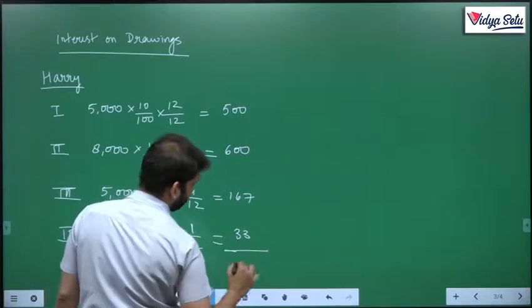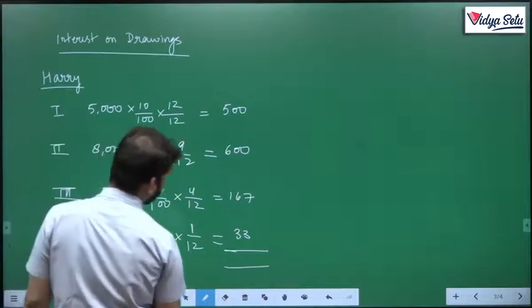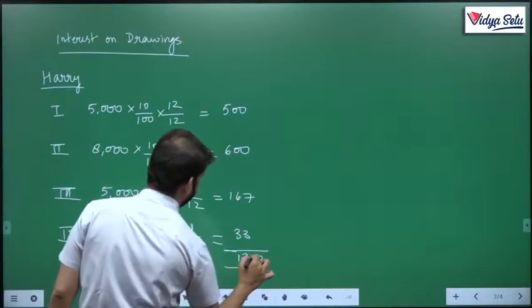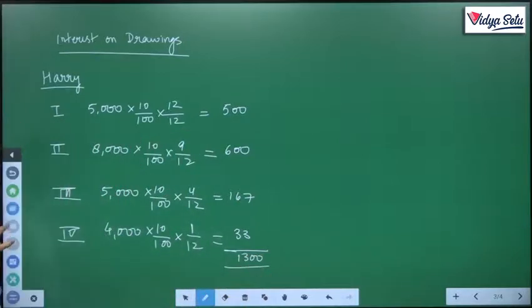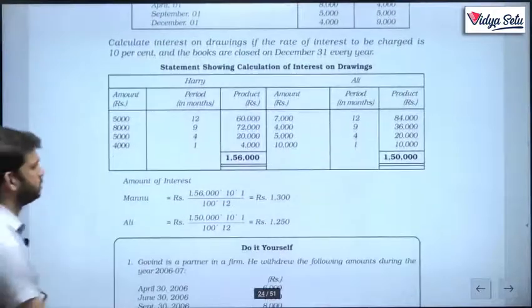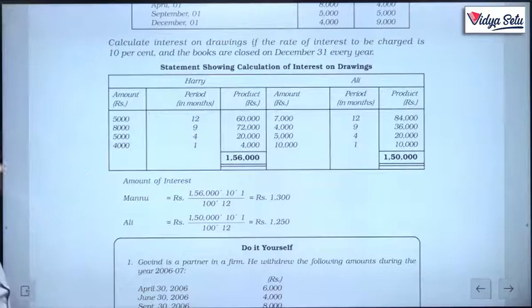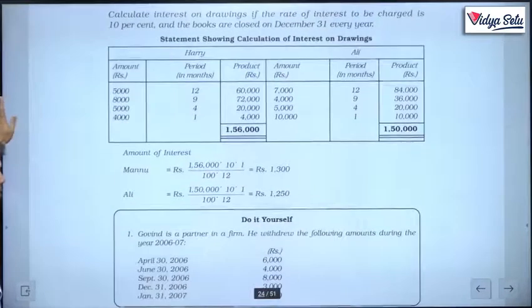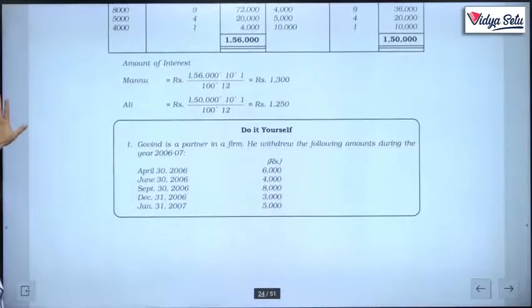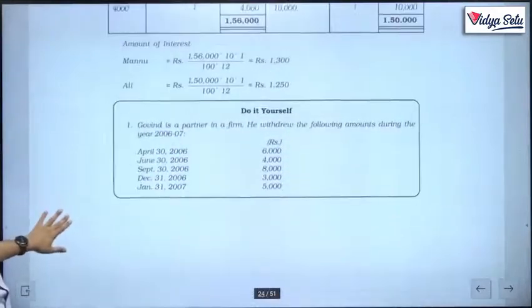So let's see the total. 1100 plus 200, 1300. The product method answer is also 1300. So you don't have to go by all these big methods. You can do it like this. In the same way, you can calculate the drawings of Ali. Do it yourself. This is the last thing that we are doing in this calculation.